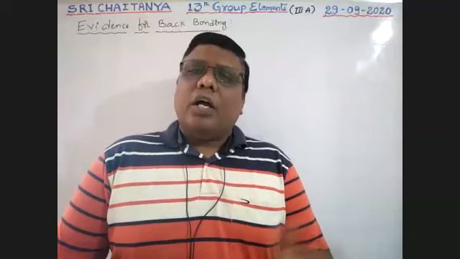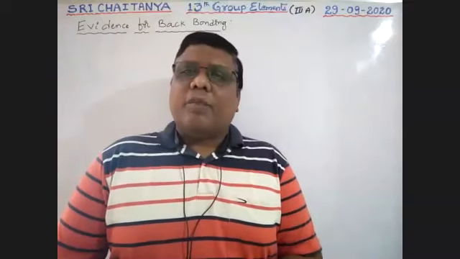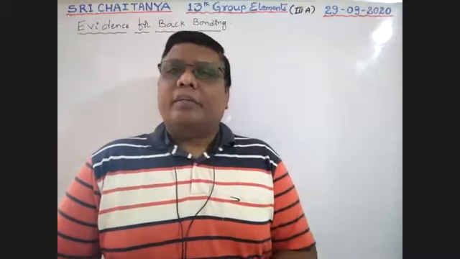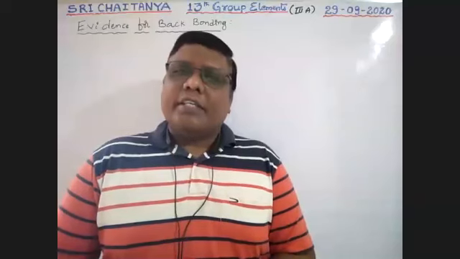In yesterday's class, we completed the 13th group elements' halides. In particular, boron trifluoride, BF3, is a trihalide. Those are all electron deficient compounds. All of them accept an electron pair, and therefore act as Lewis acids.